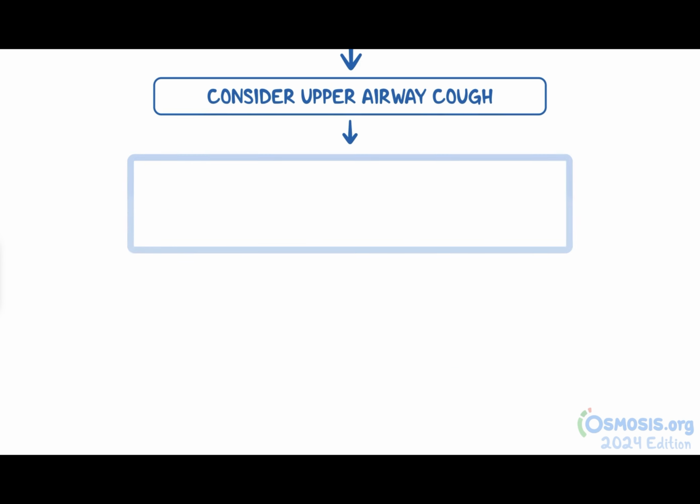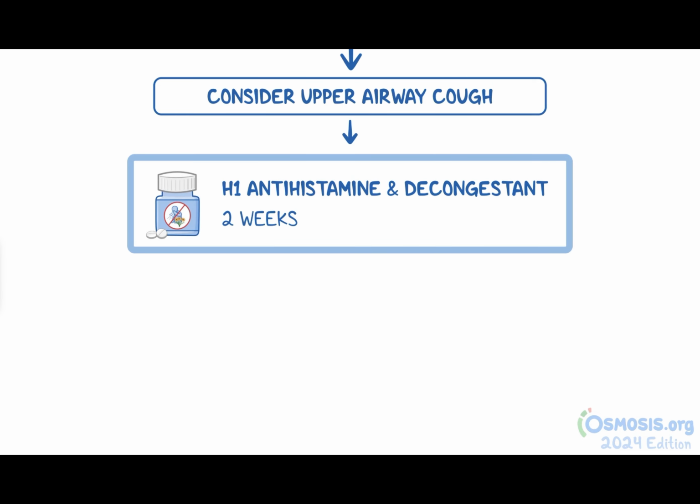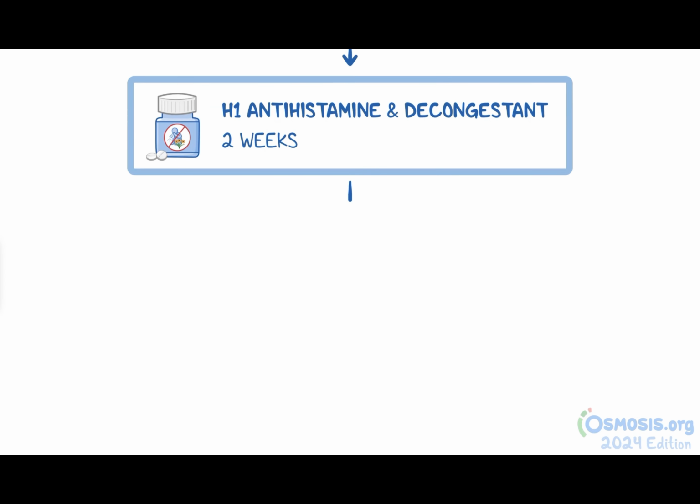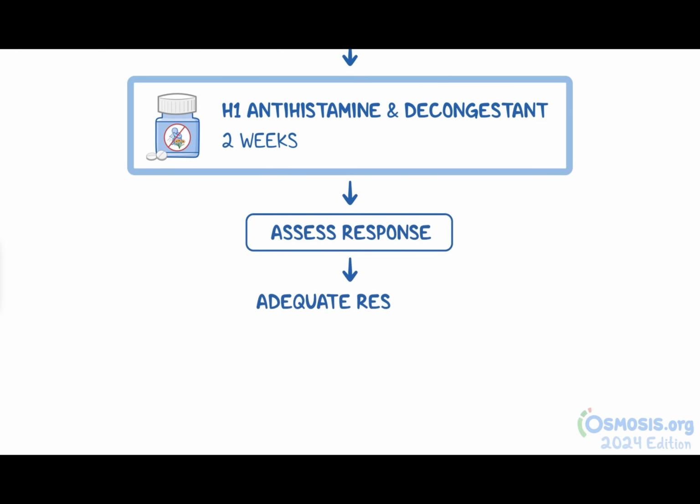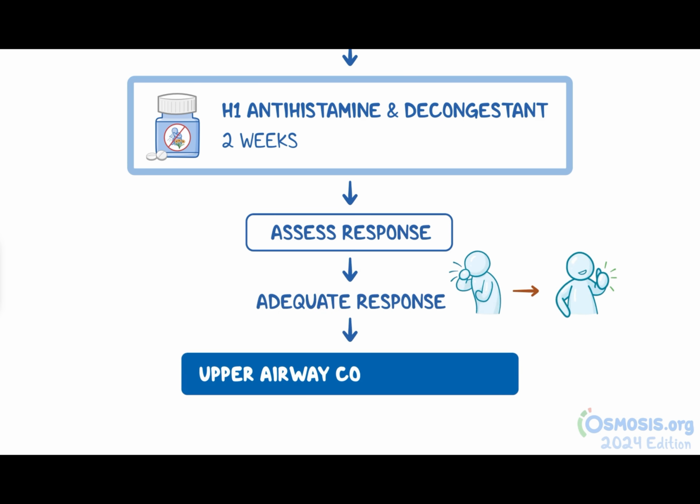Then start a trial of an H1 antihistamine and decongestant for 2 weeks. After 2 weeks, assess your patient's response, and if there is an adequate response with improvement of their cough, diagnose upper airway cough syndrome.